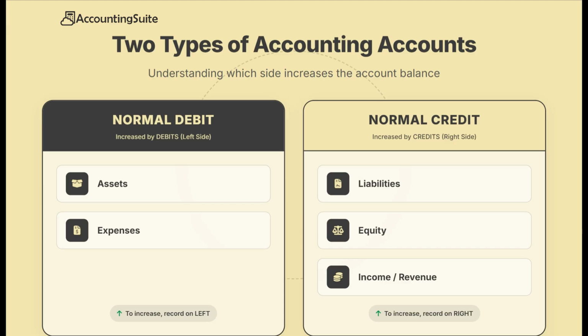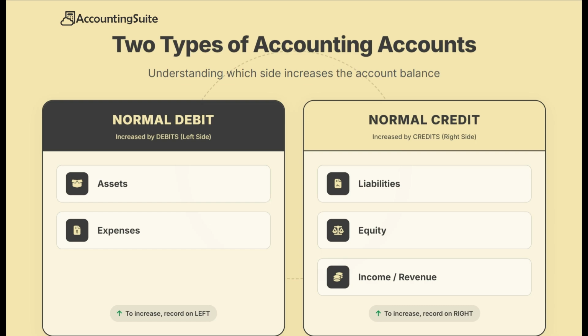For example, when the company sells goods or services, it generates revenue. That revenue increases the owner's equity in the business. Because equity increases on the credit side, income also increases on the credit side. A simple way to remember this is debit represents the destination of resources, and credit represents the source of resources. Resources enter the business through credit accounts and are used through debit accounts.